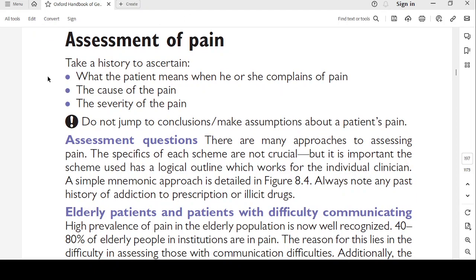Assessment of pain. Take a history to ascertain what the patient means when he or she complains of pain, the cause of the pain, the severity of the pain. Do not jump to conclusions or make assumptions about the patient's pain.